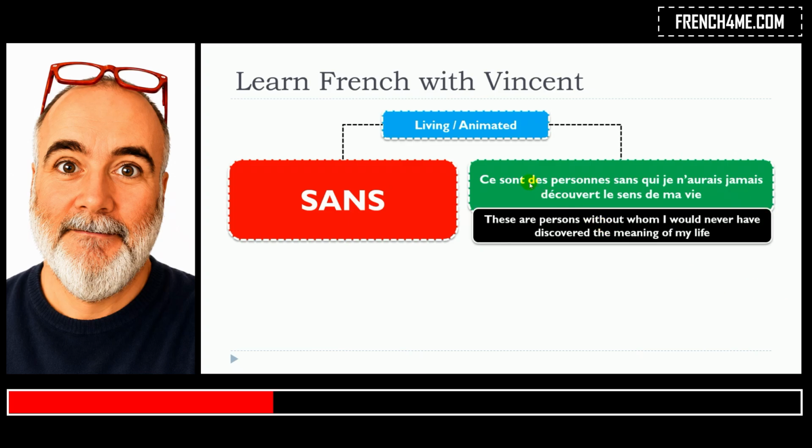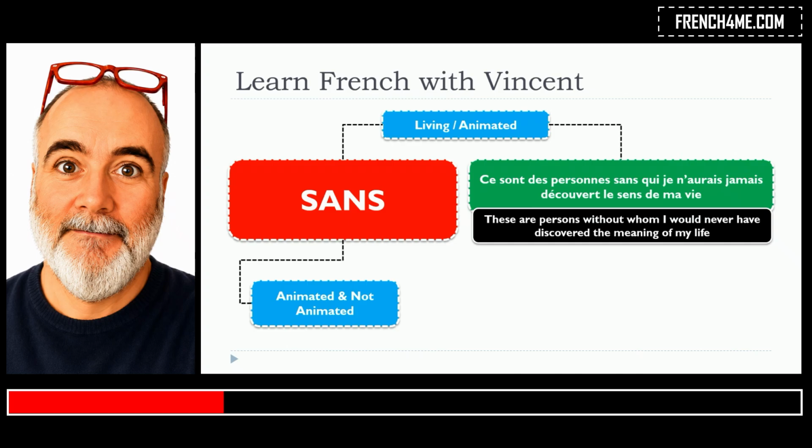In that situation, des personnes, remember that une personne is feminine, so it will be the feminine plural. Same thing as I told you, it will be qui here after your preposition. D'accord? Remember, qui will be used for the masculine, feminine, singular and plural. Ce sont des personnes sans qui je n'aurais jamais découvert le sens de ma vie.